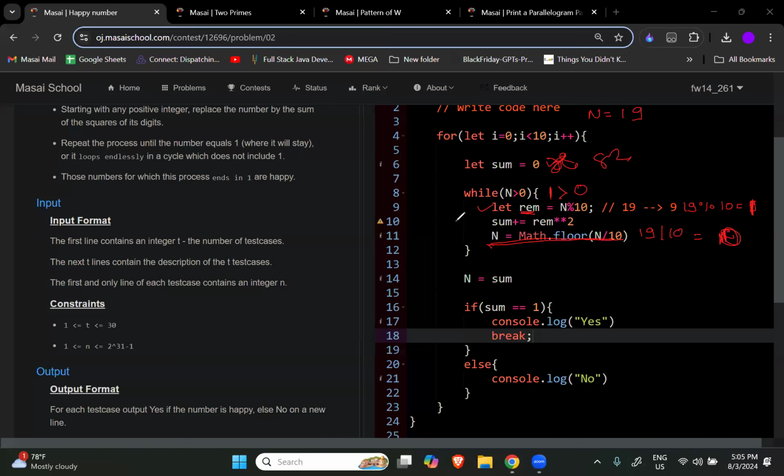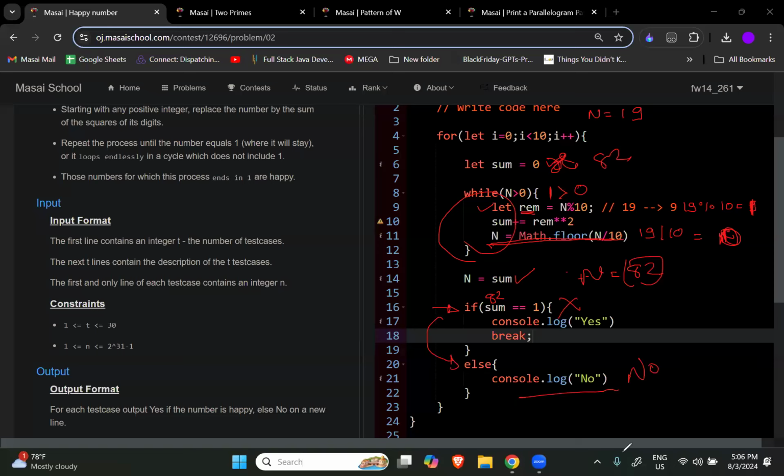Then this loop will over at the next iteration. Once this loop is over, now my code will go here and it will do n. तो n की current value क्या थी, कुछ होगी points में या infinity वगैरह के आसपास कुछ value होगा उसका. So the new value will be assigned to it, so n is equal to 82 हो जाएगा जो कि sum की value है. Now my code will go here to line number 16. Line number 16, does sum is equal 1, क्या sum 1 के जैसा दिखता है? 82 is equal 1? No, right. This condition will fail and it will directly go to else and it will console.log no.